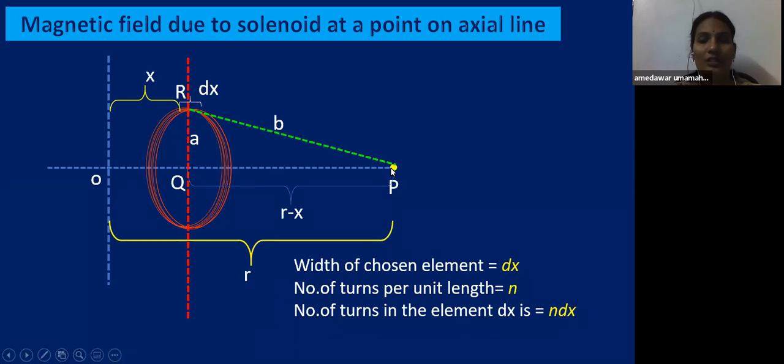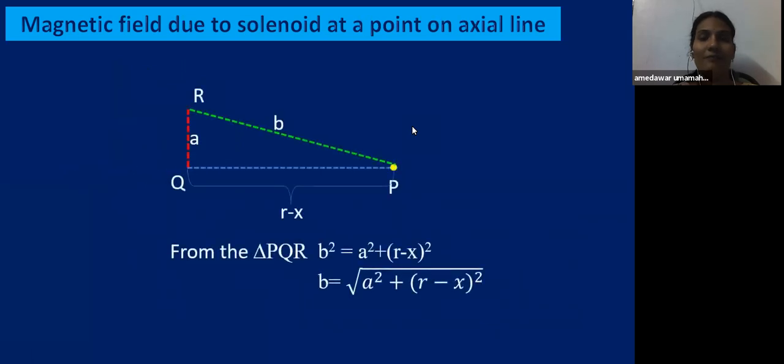So a right angle triangle PQR is formed, with sides a, r minus x, and b. From the right angle triangle, we can write b squared equals a squared plus (r minus x) whole squared.